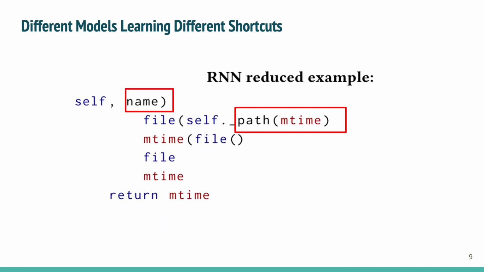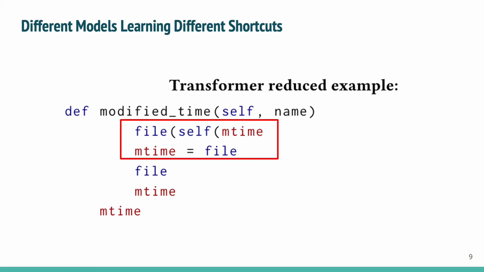In the RNN reduced program, the model preserves the part where mTime variable is wrongly used in the path call instead of the name parameter that remains unused. But the transformer model prefers to preserve the assignment to the mTime variable, which appears out of place given its preceding use before initialization.